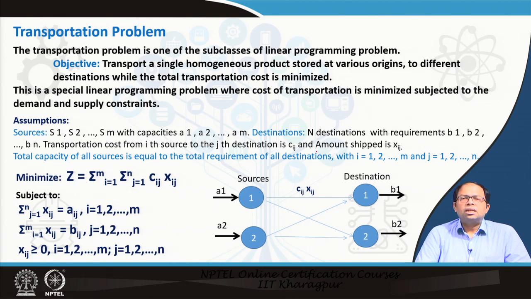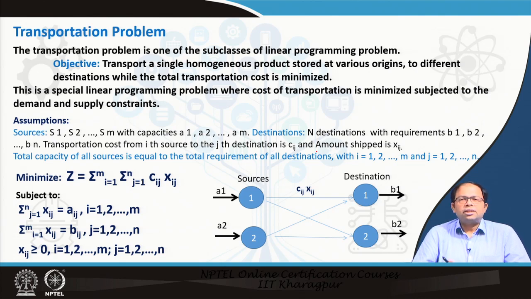Now, as I was discussing, we need to understand how to locate different transshipment centers or how to determine freight flows between the supply points and the delivery points through transshipment centers or without transshipment centers. So, basically the transportation problem helps us to determine these freight flows from the supply and demand without any transshipment.